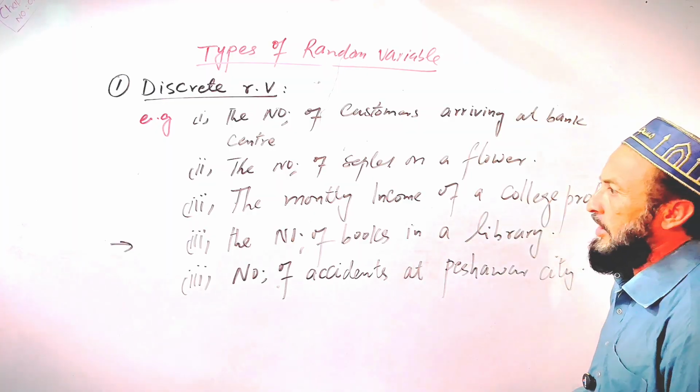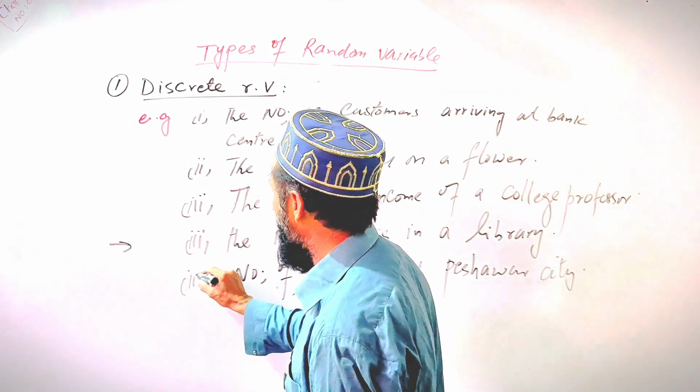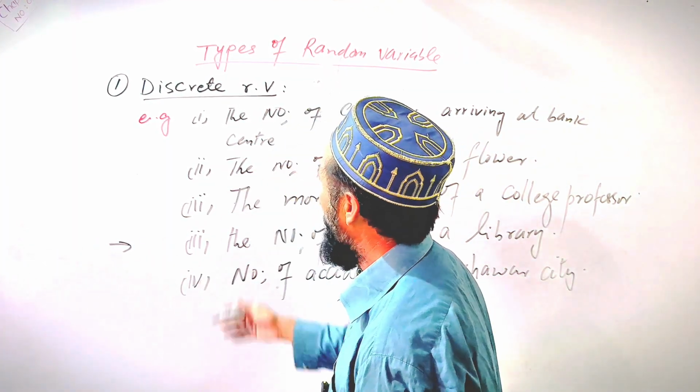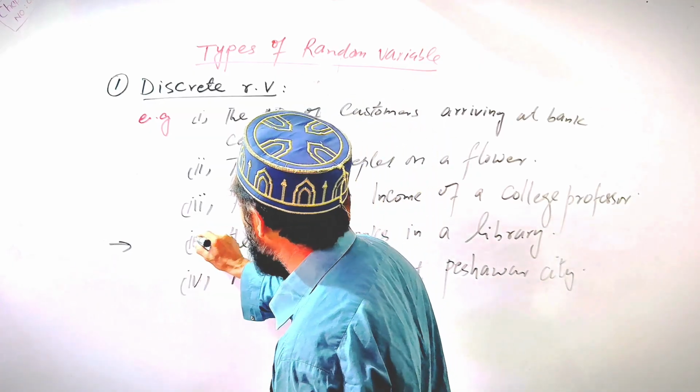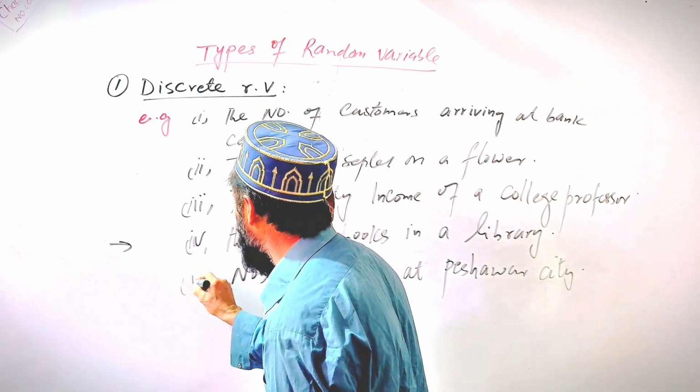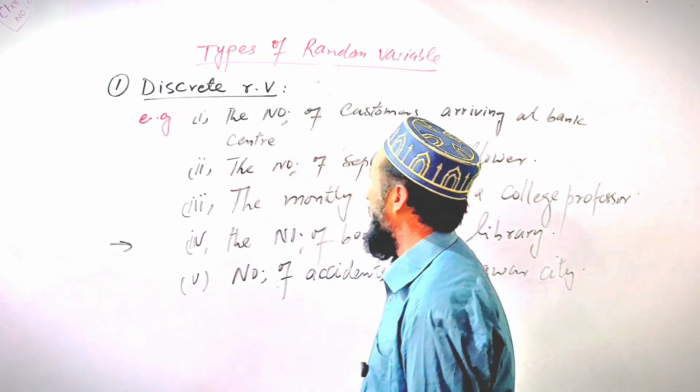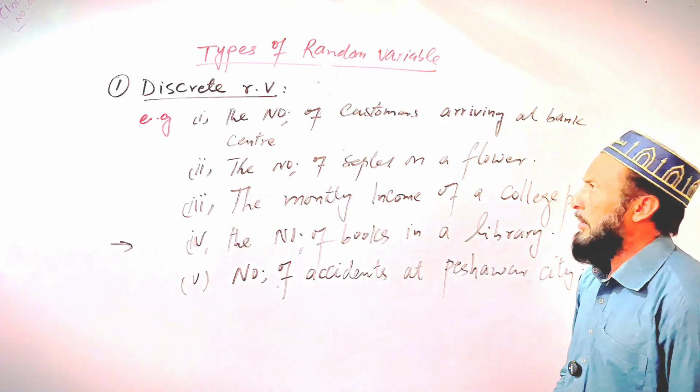These are five general examples of discrete random variables, which are countable.